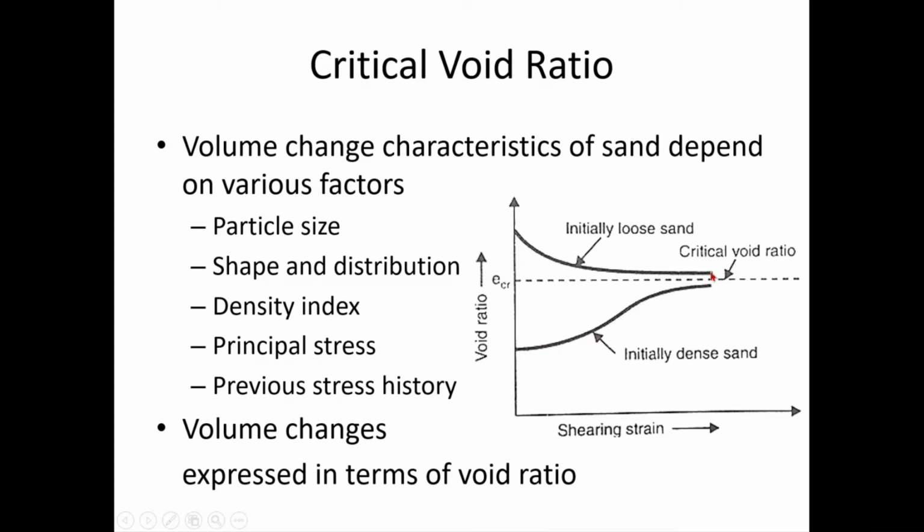But after a particular stage, they both come to the same point. They both come to the same void ratio. That void ratio is called the critical void ratio, which I mentioned earlier, critical state soil mechanics. So we will stop our studies here. We understand that they both will come to a critical state where it will reach the critical void ratio, e critical, void ratio critical. All right.